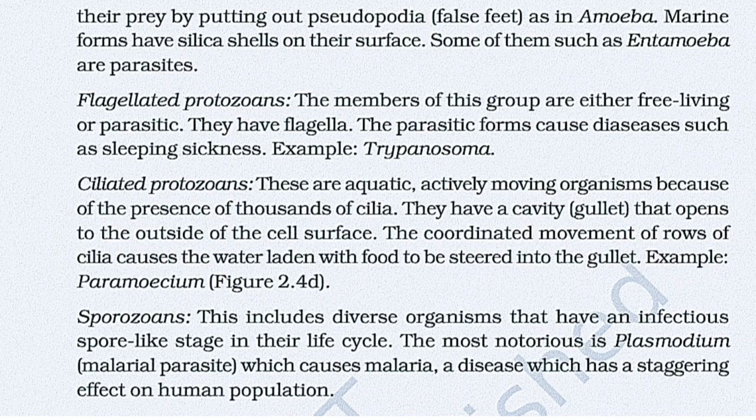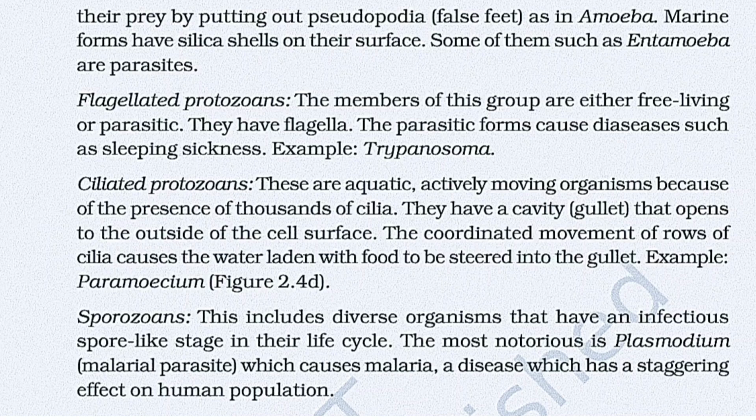Second type is flagellated protozoans. The members of this group are either free living or parasitic. They have flagella. The parasitic forms cause diseases such as sleeping sickness. Example, Trypanosoma.